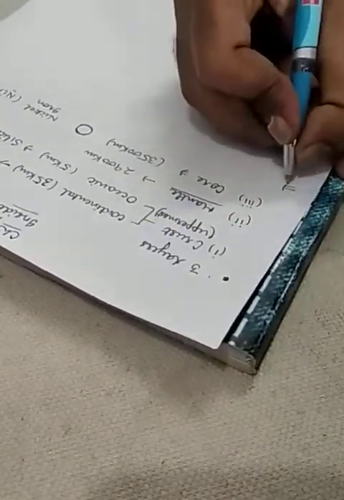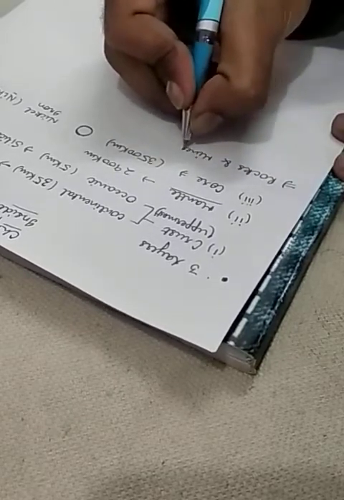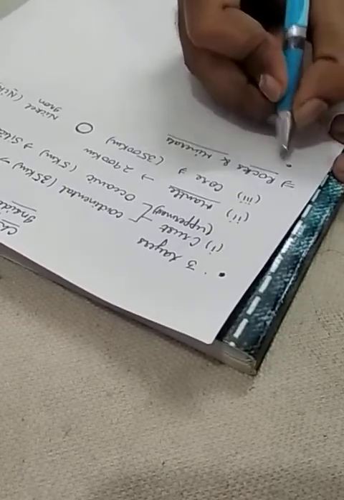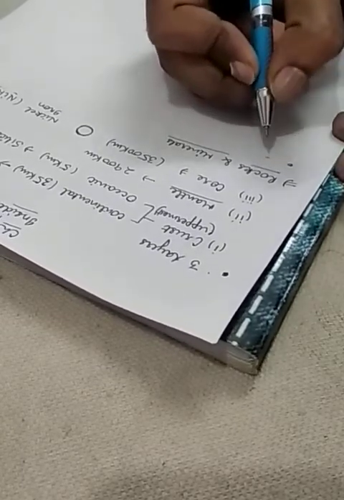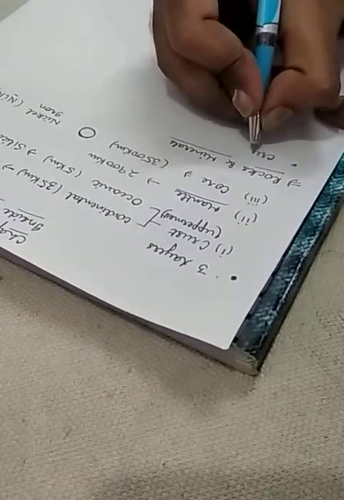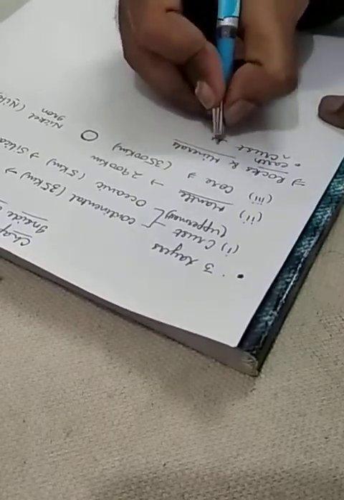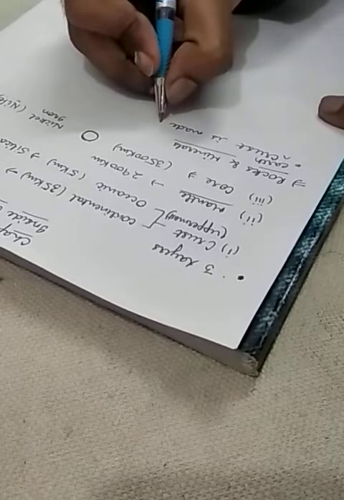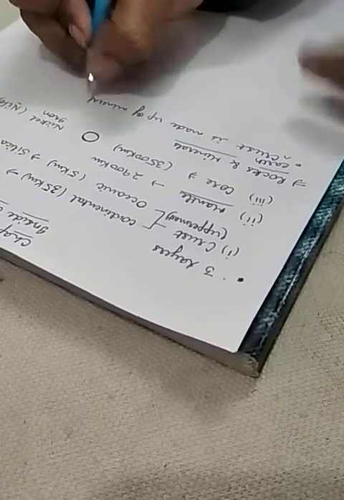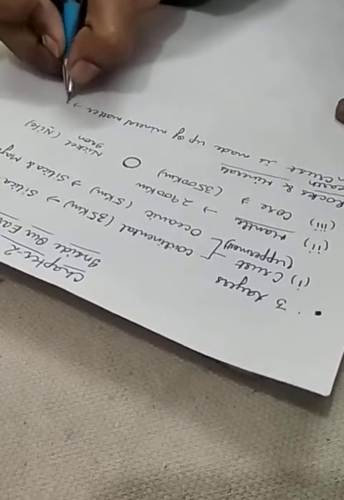Now the next topic is rocks and minerals. What are rocks? They are natural mass of mineral matter that makes up the earth crust. The earth crust is made up of mineral matter, so it is called rocks.